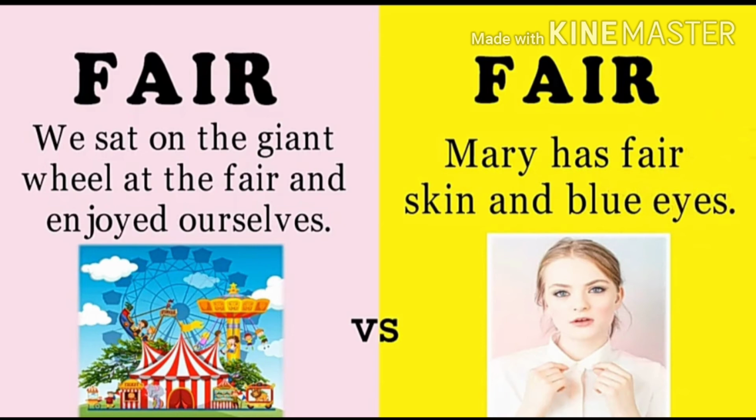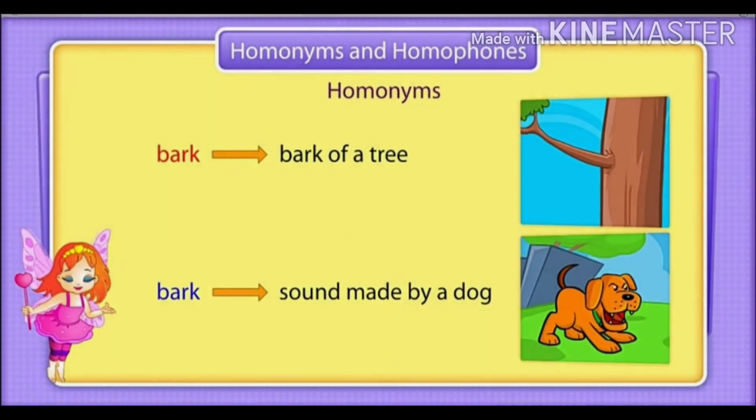Another example we have is fair, F-A-I-R. As you can see, the first fair, we are talking of a mela. As you can see in the picture, it is very clear. And if we talk of the second fair, we are talking of the complexion of a girl, Mary. So here also it is used as a homonym.